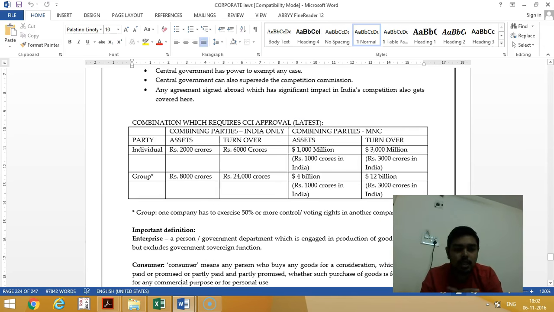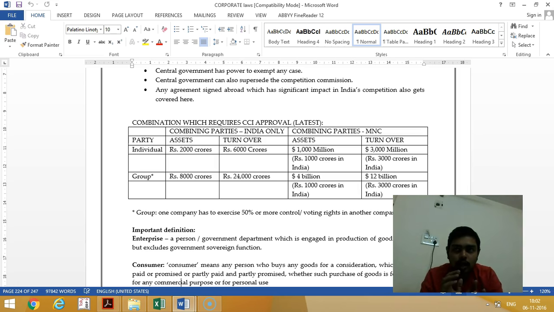So the latest limit of combination is this: two individual companies merging in India, assets 2,000 crores, turnover 6,000 crores, any one condition. Or two group companies in India getting merged, assets 8,000 crores, turnover 24,000 crores.